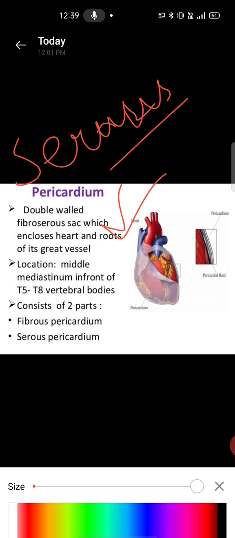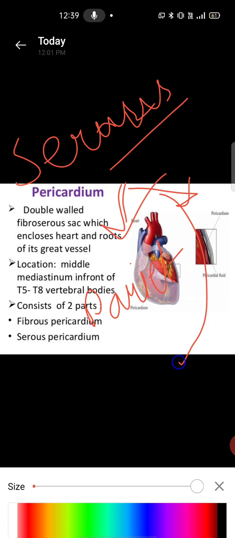The serous pericardium is thinner and also forms two layers. One is called the parietal layer and another one is called the visceral layer.